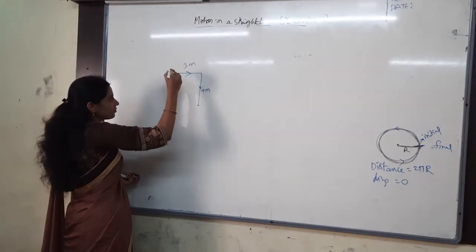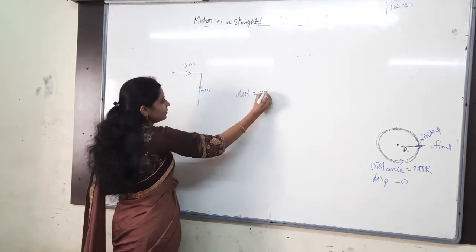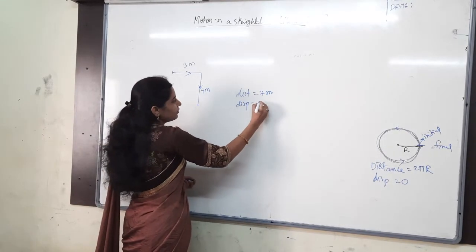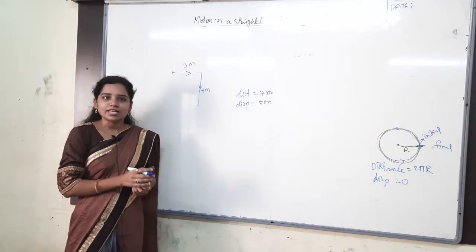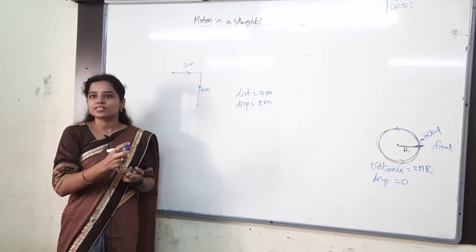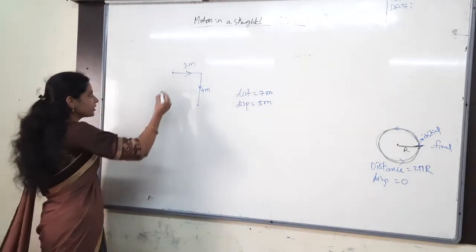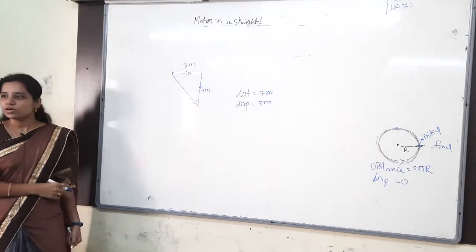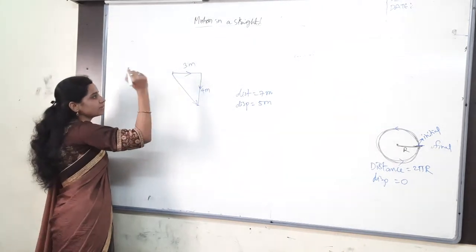Here, everybody said distance is 7 meters, very good. Displacement is 5 meters, very good. Until here, everybody will do. Next, NEET aspirants, you have to choose among options, and in those the direction will be there. That's important. So from initial to final, you have to draw a vector. That gives you the displacement, obviously.